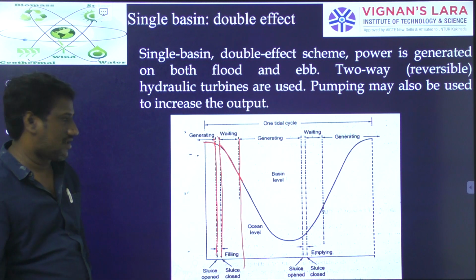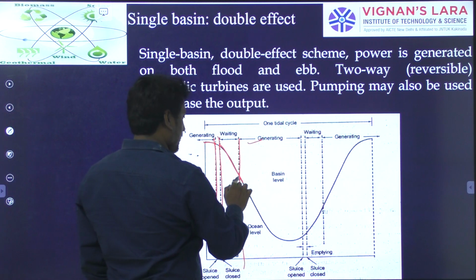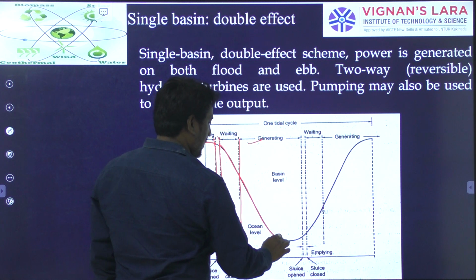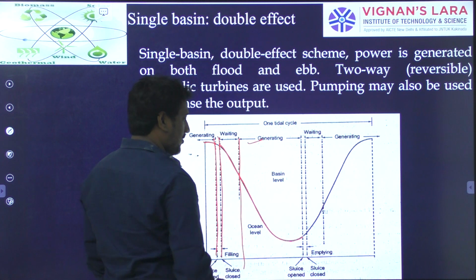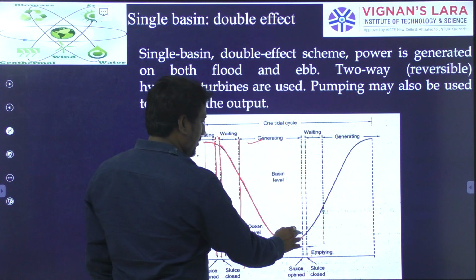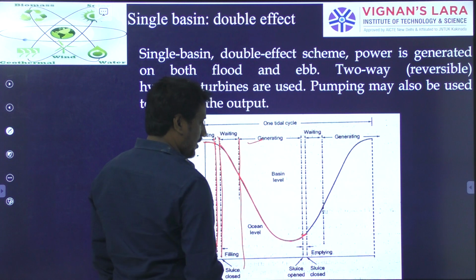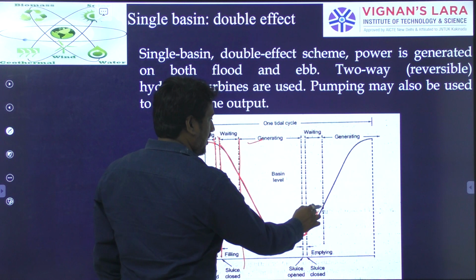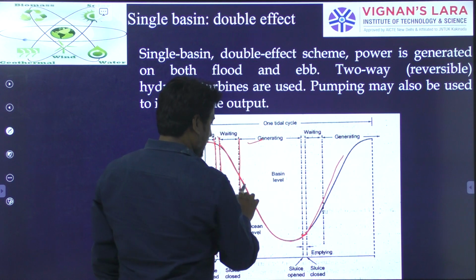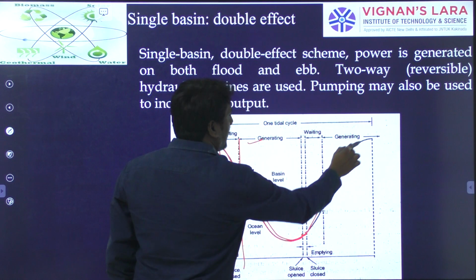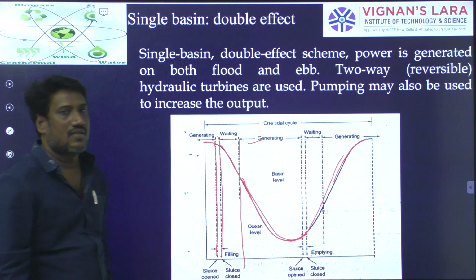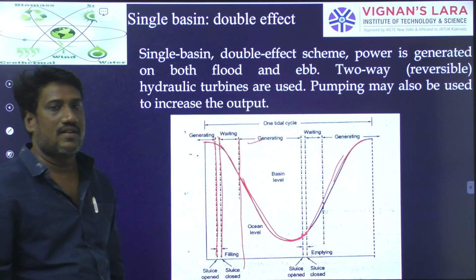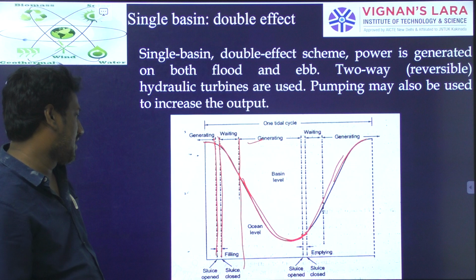Later generation will start, and generation will continue until you have a very low tide. Then again the sluice gate will be closed, and again at high tide also, in the low tide case as well as the high tide case, we are providing generation. So this will be called a single basin double effect scheme. The sequence will be like that.